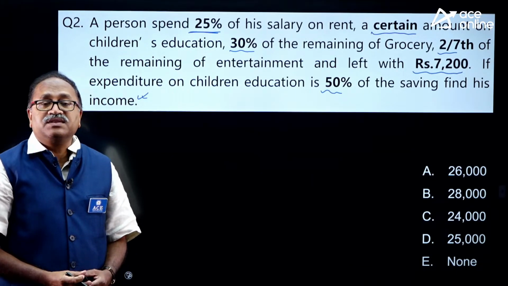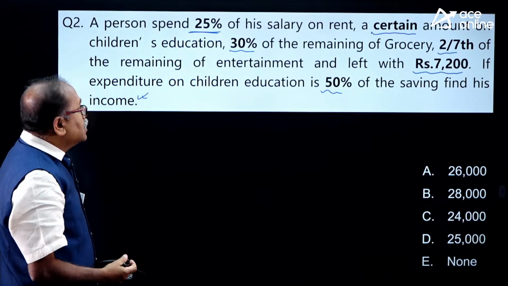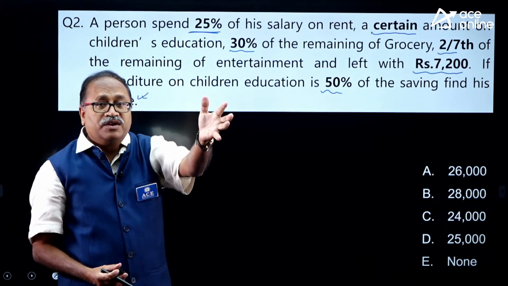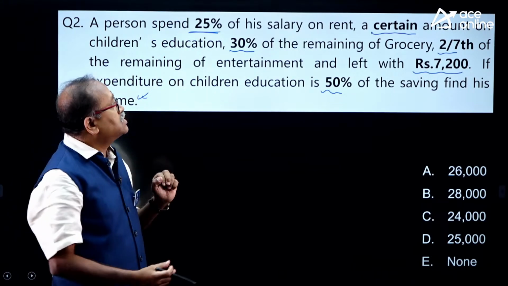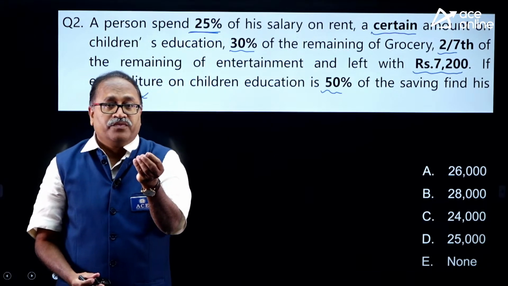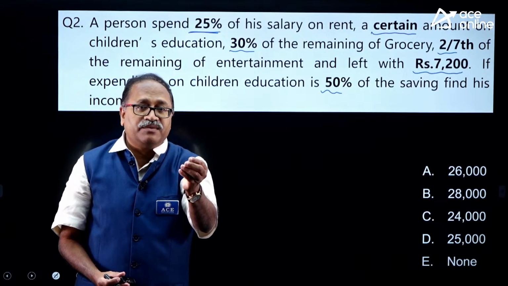A small twist is there in the question. So here you are expected to know that 25% is already spent, 75% is left. On 75% he spends a certain amount. So 75% I will consider as 75x.